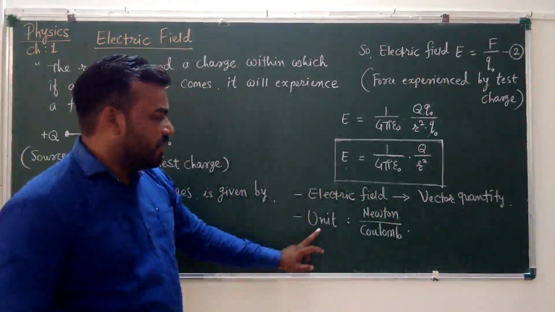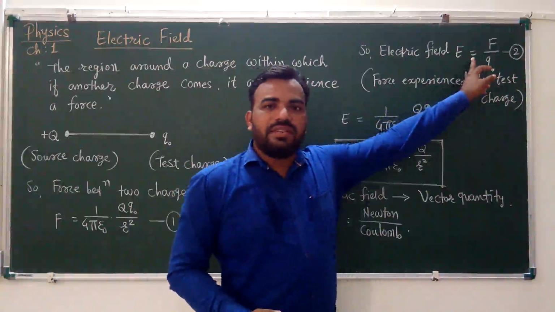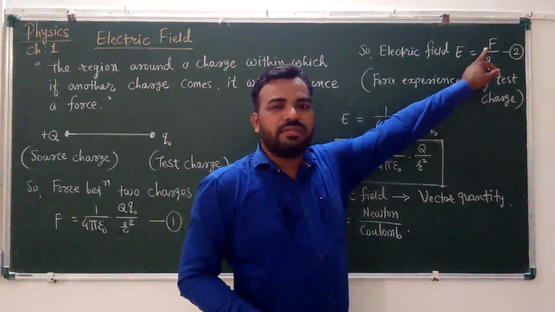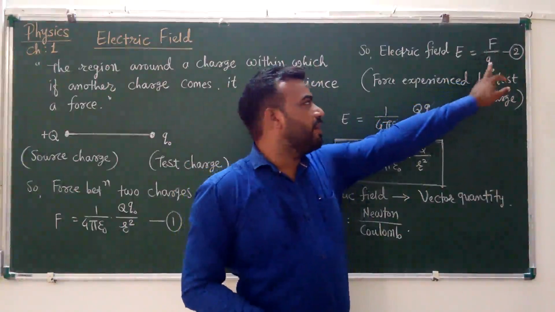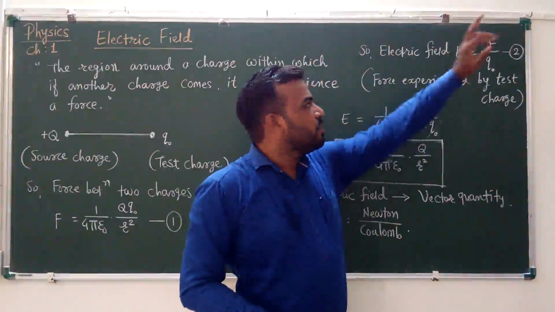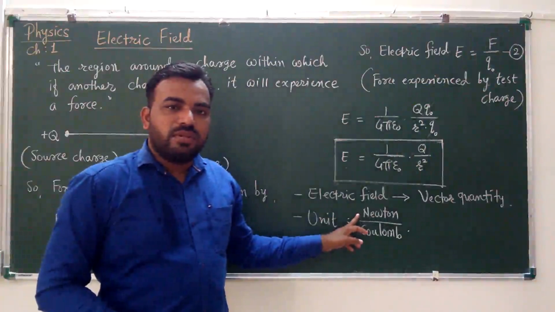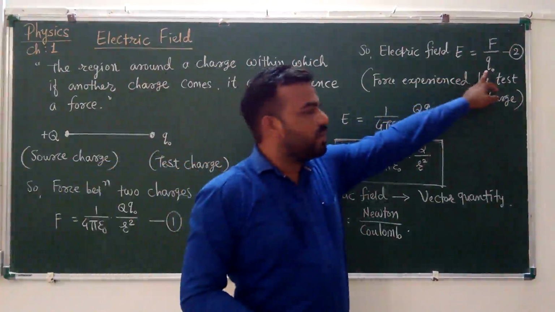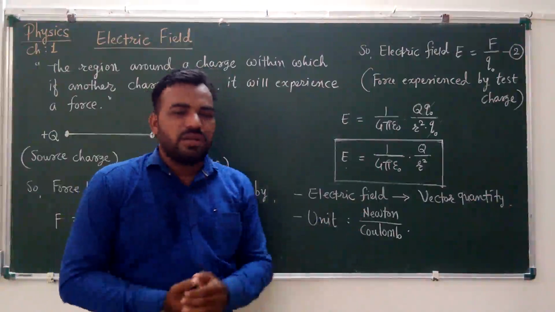And what about the unit? Look at the equation. In the equation, there is force in the numerator and charge in the denominator. For force, we have Newton, and for charge, we have Coulomb. So the unit will be Newton upon Coulomb.